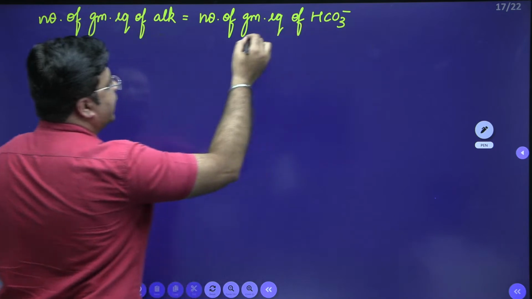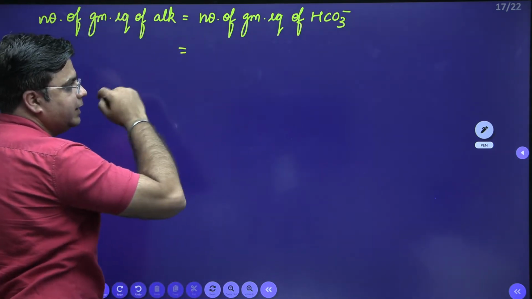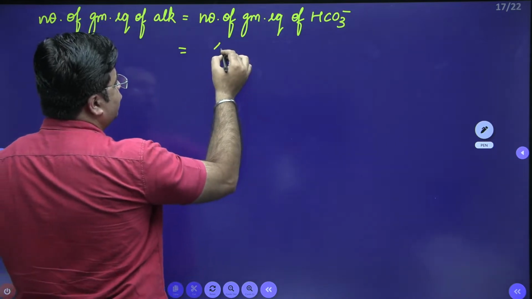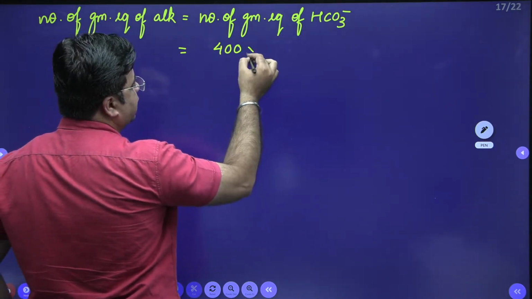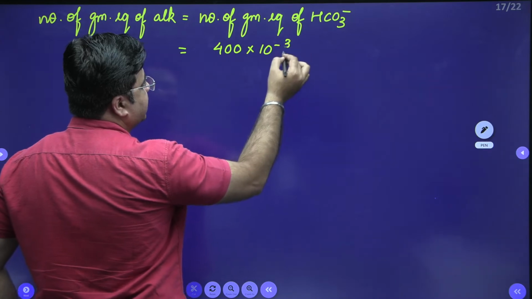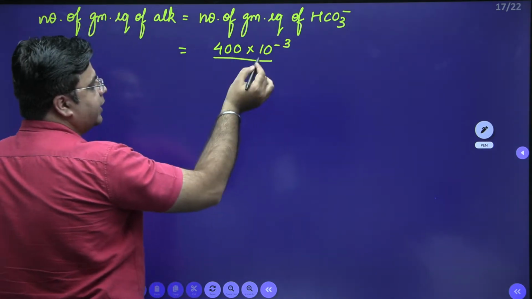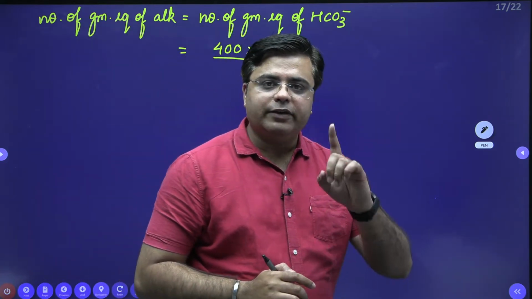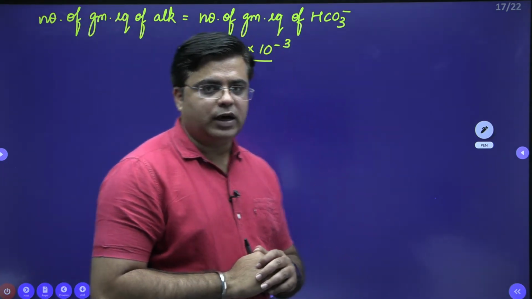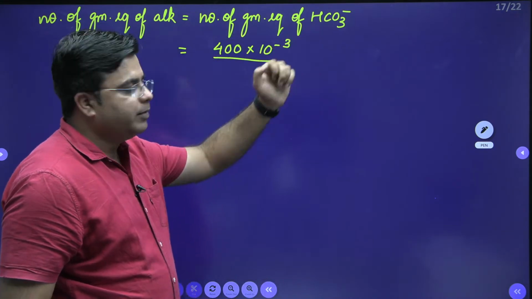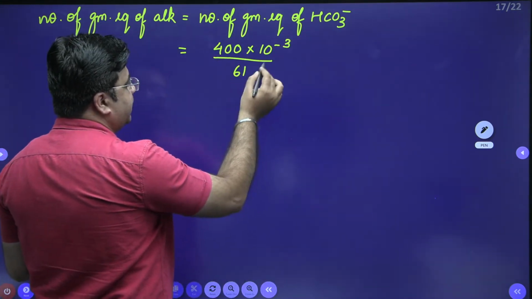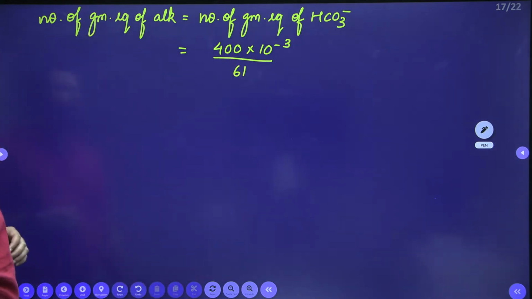The number of gram equivalents of HCO3 minus ion is the given weight of HCO3 minus ion, which is given as 400 milligram per liter. So 400 into 10 raised to the power minus 3 divided by the equivalent weight of HCO3 minus ion. Again, the valency of HCO3 minus ion is 1 and the molecular weight of HCO3 minus ion is directly given to us, which is 61. So this is the number of gram equivalents of HCO3 minus ion.